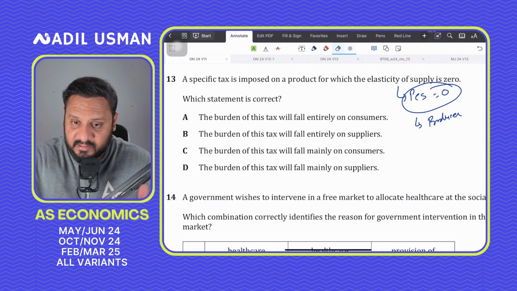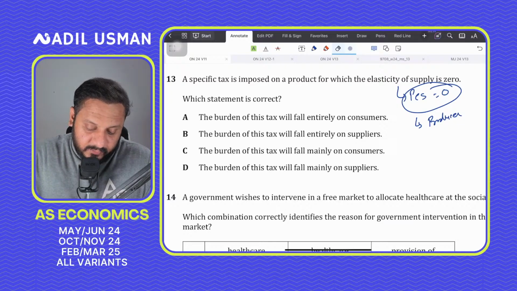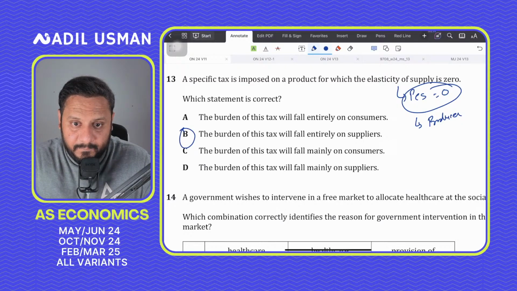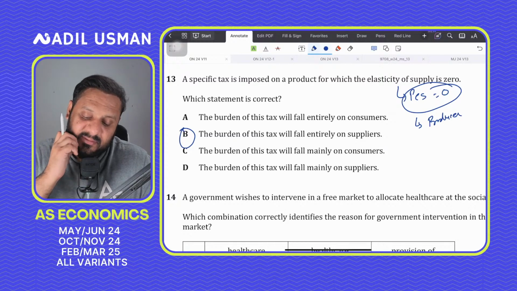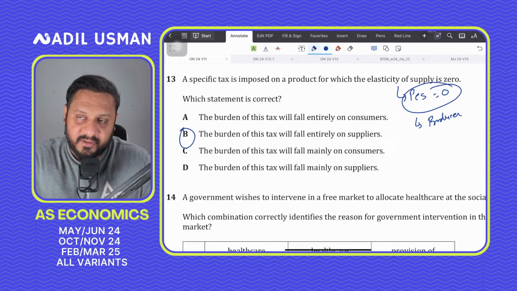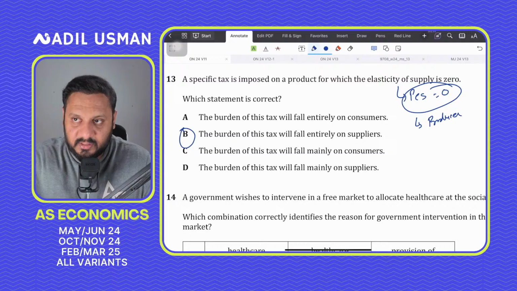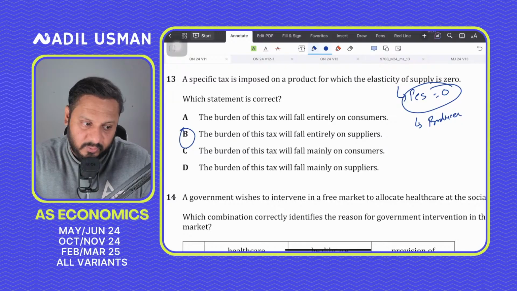If supply is perfectly inelastic, then all the burden would fall on the producer. If supply is perfectly elastic, then all the burden would fall on the consumer. The burden of tax will fall entirely on the suppliers. Since it's inelastic, suppliers cannot change the quantity. Even if a tax is imposed, they cannot change the quantity, and so they would just bear or absorb the entire tax and they will not pass it on to consumers. So B is the right answer.